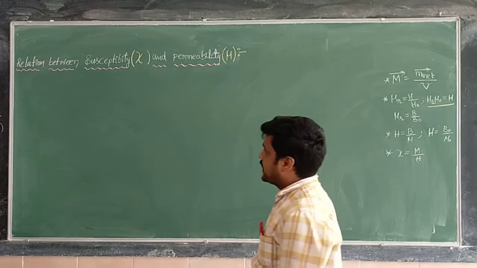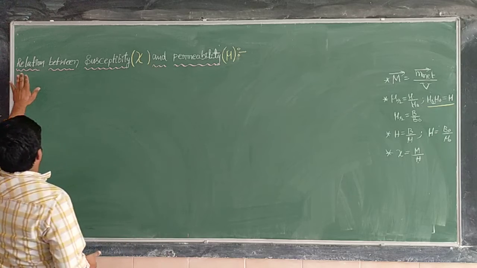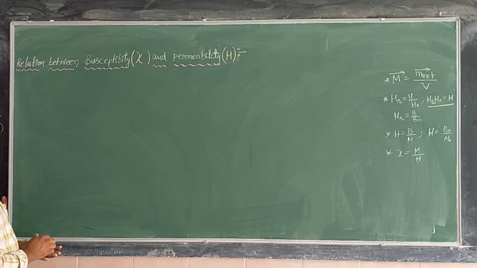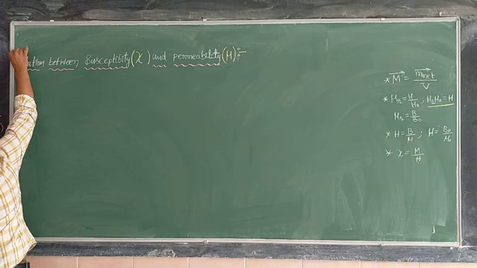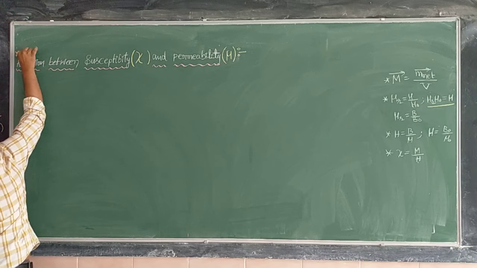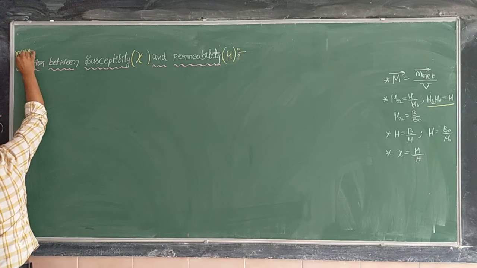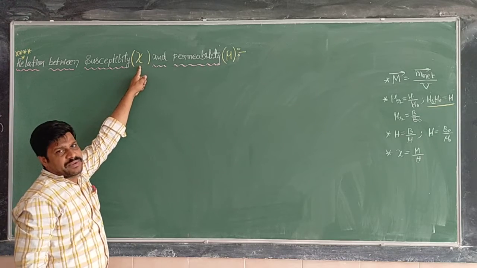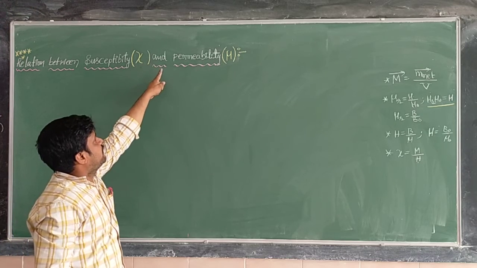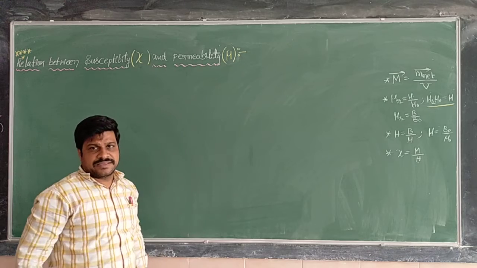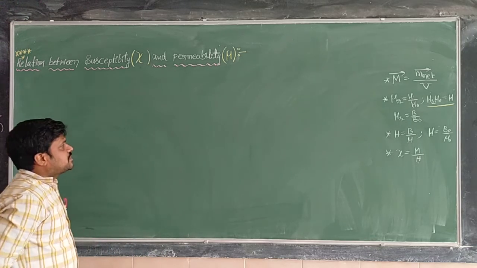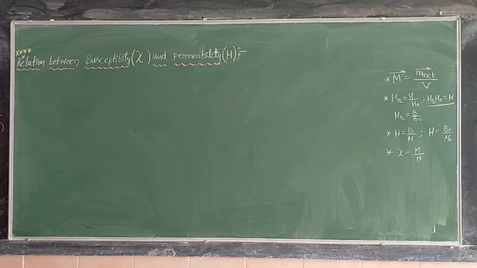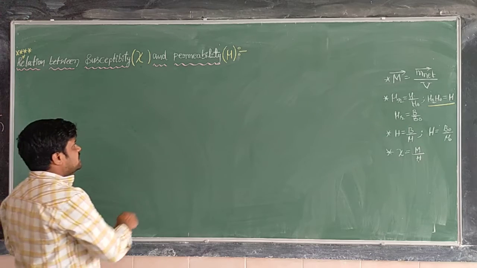Now the question is to derive the relation between susceptibility and permeability. Susceptibility is denoted by the letter chi and permeability is denoted by the letter mu. You just listen to me here. Actually here what is that?